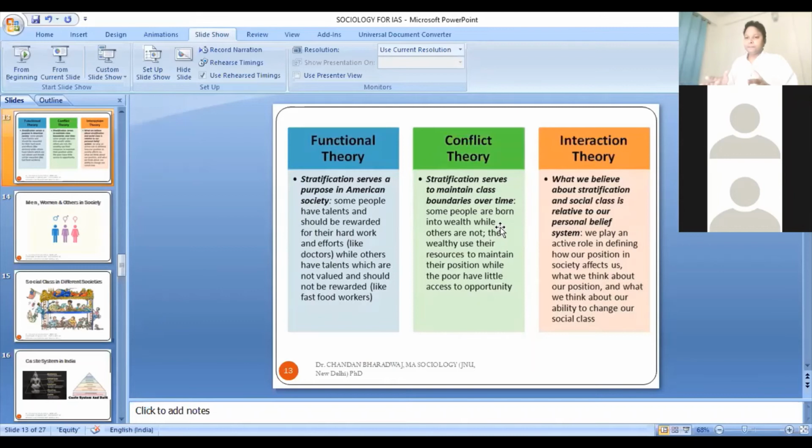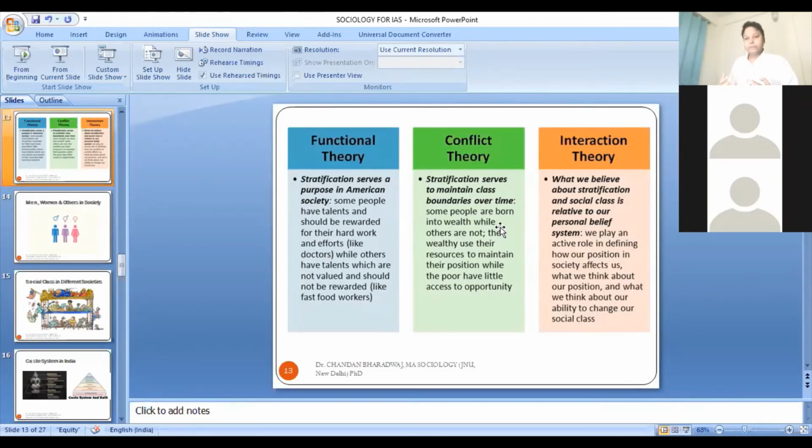These are three major approaches. You can see that the first two are macroscopic in nature, in which we are focusing on social structure, whether it is political power or the economic system, or on the overall functioning of society, social equilibrium, social order. The third approach is a microscopic approach in which they focus on everyday human interaction. They say that society emerges and develops through everyday human interaction.